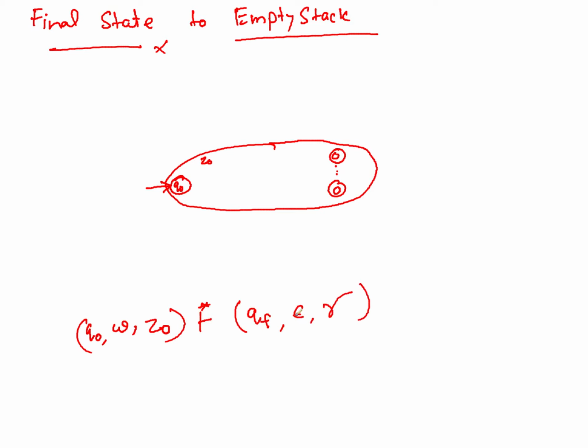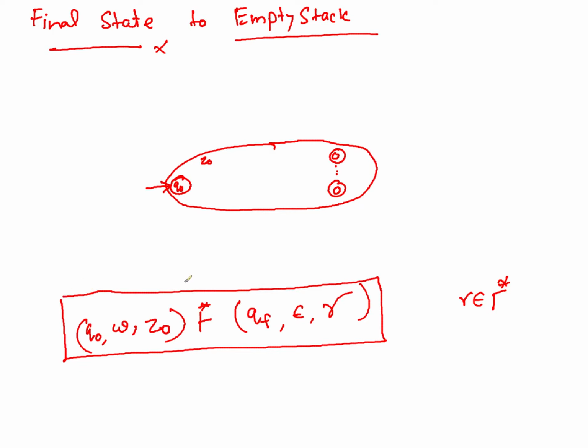I don't know what it is, but this gamma is actually a string comprising tape symbols. So this is holding because a string is acceptable. We have to also show that this string will be acceptable on the bigger machine that we are constructing. How are we going to make sure?